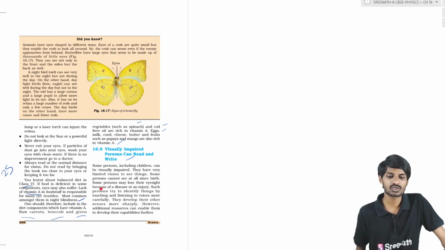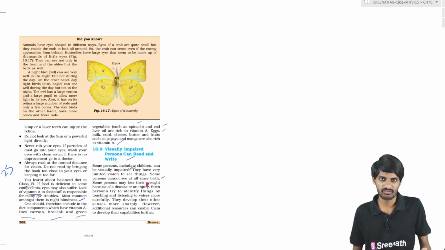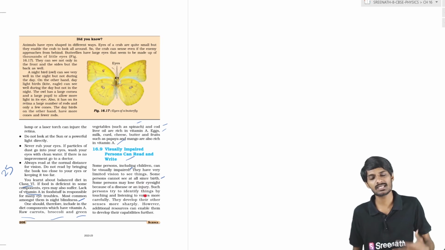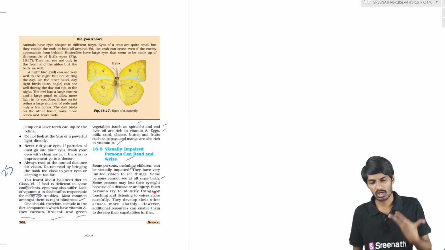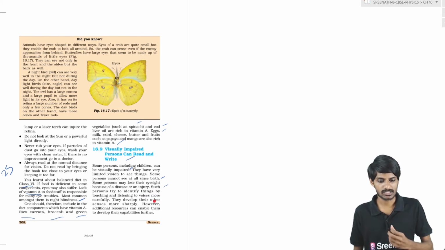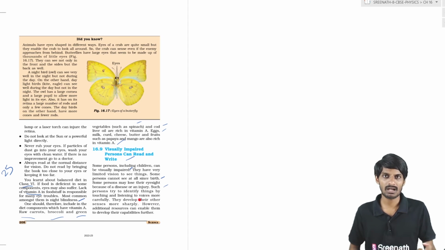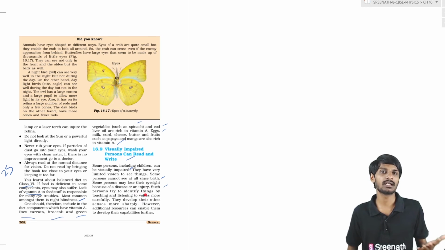Some persons are visually impaired; some lost their vision from birth. Some lost their vision due to injuries or accidents, and some lost their vision due to diseases. In those cases, they don't see the world around us.